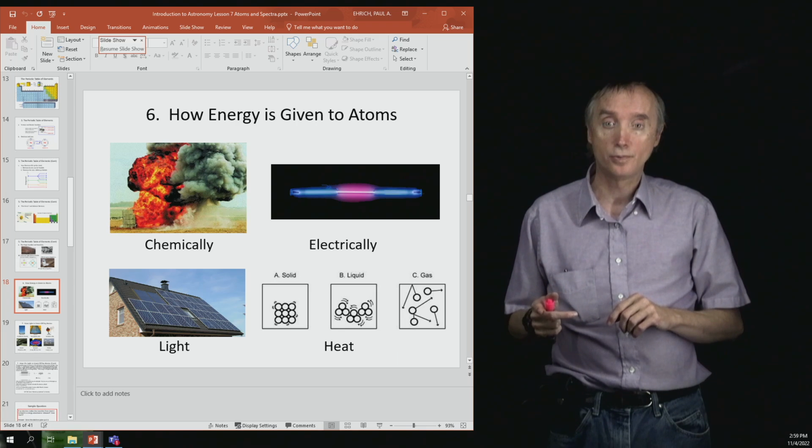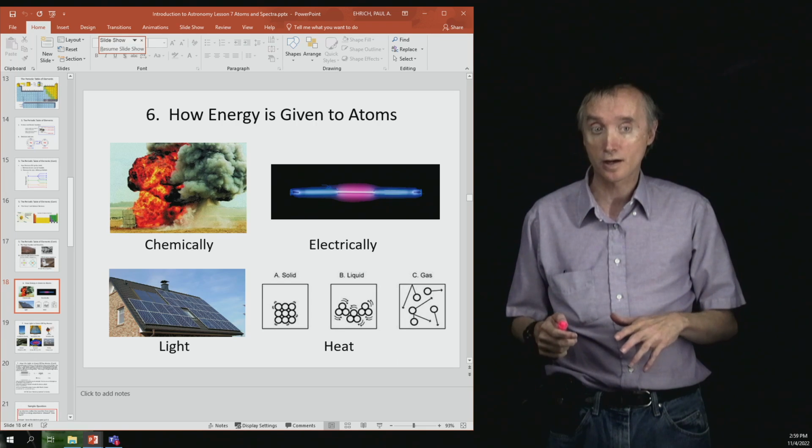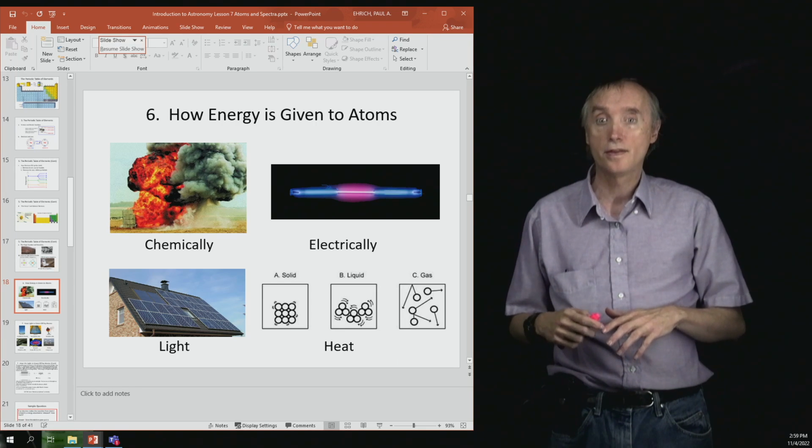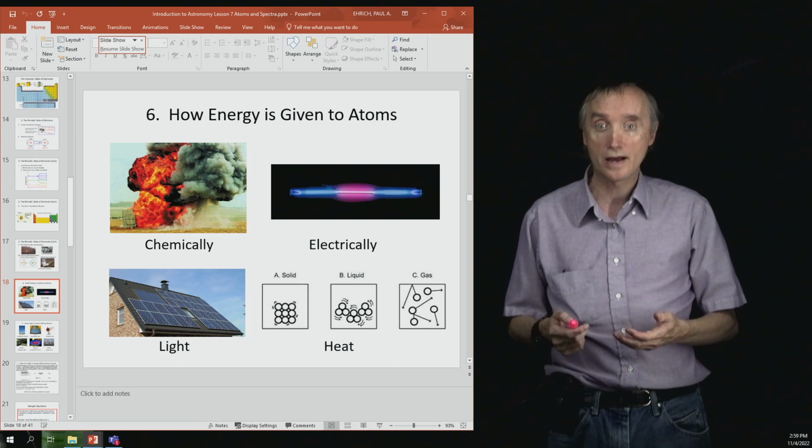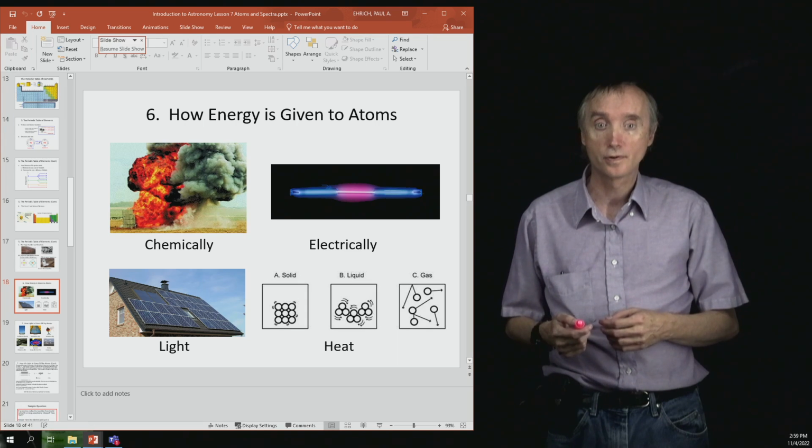The next example is solar cells, where sunlight comes in and strikes a certain kind of material, and that gives energy to the atoms that make up that cell.